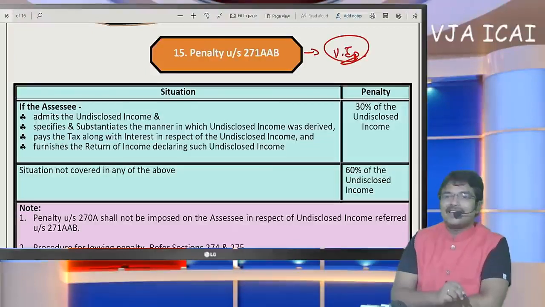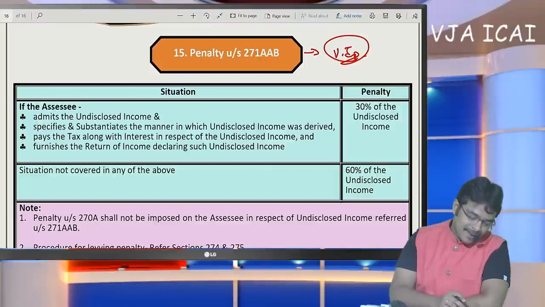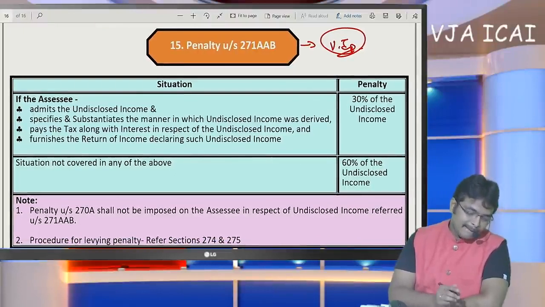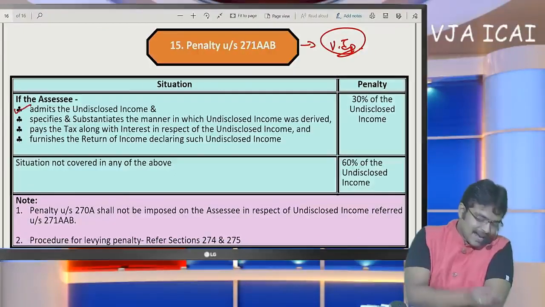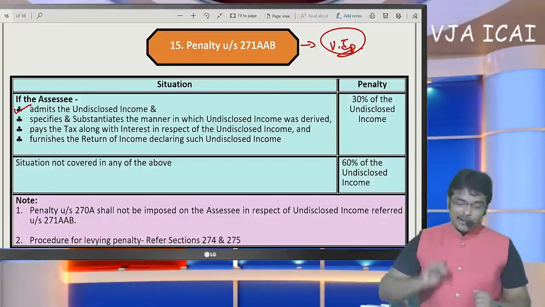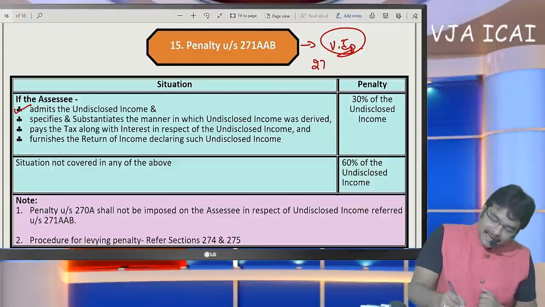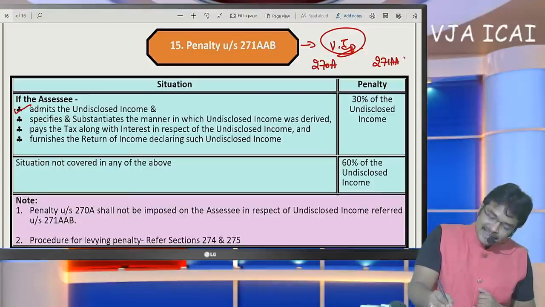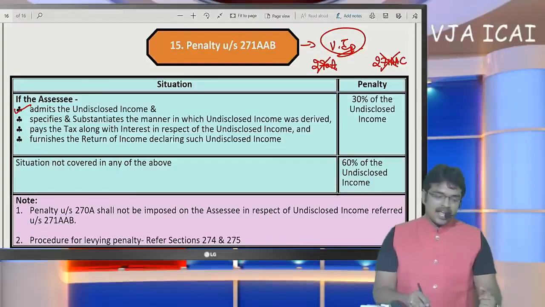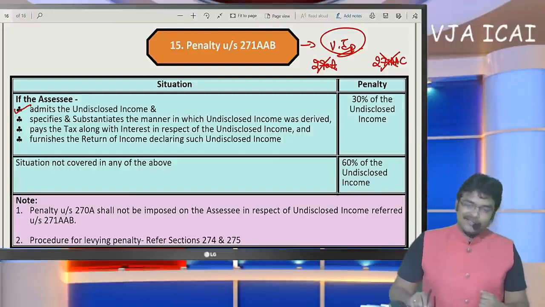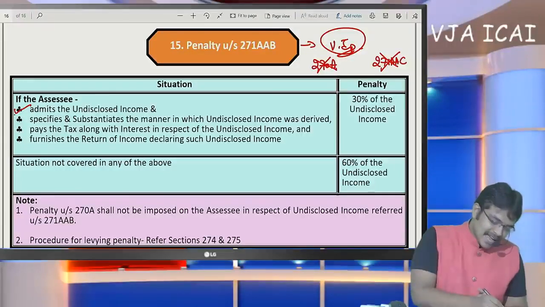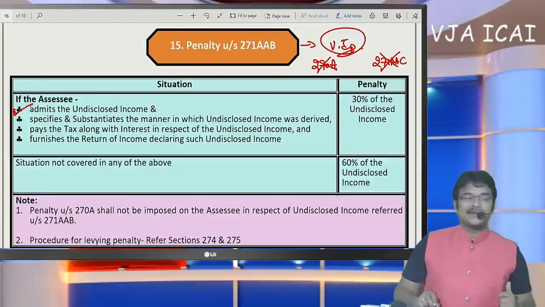The penalty is not a low one; the penalty is very high here. If the SSC admits the undisclosed income, four conditions were specified for a lower penalty. Penalty under 270A and penalty under 271AAC will not be applicable in such cases. In such cases, the SSC has to admit the undisclosed income.